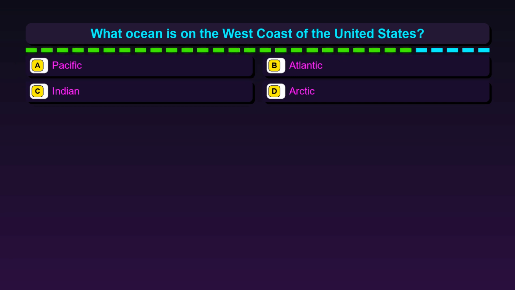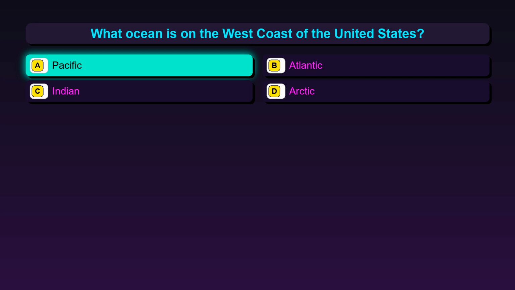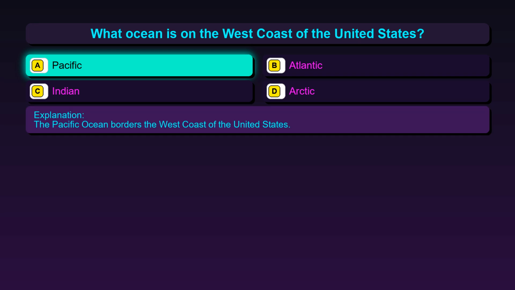Question 65. What ocean is on the west coast of the United States? Option A, Pacific, option B, Atlantic, option C, Indian, option D, Arctic. The correct answer is option A, Pacific. The Pacific Ocean borders the west coast of the United States.